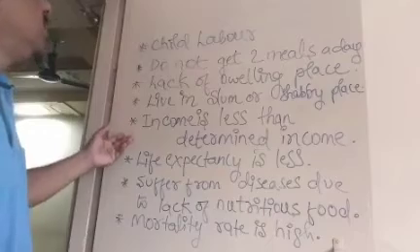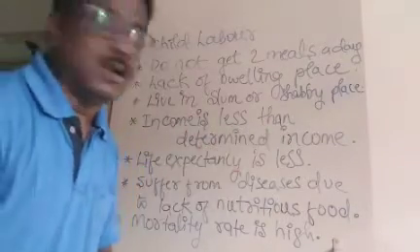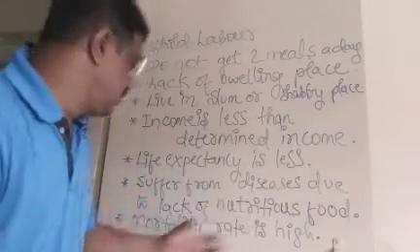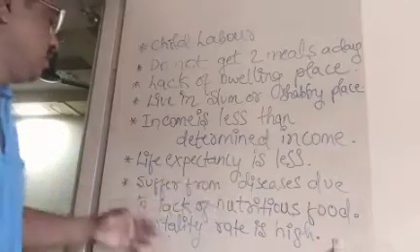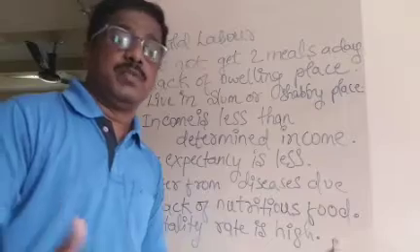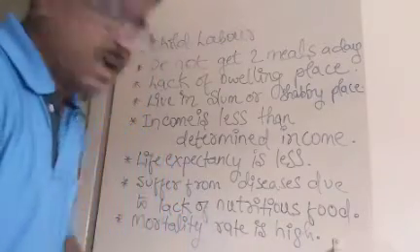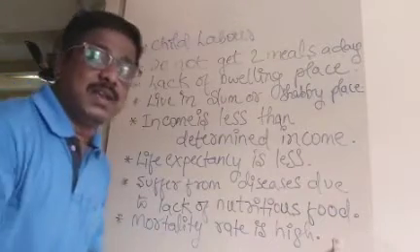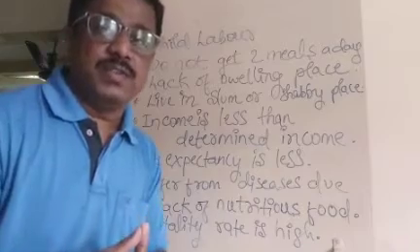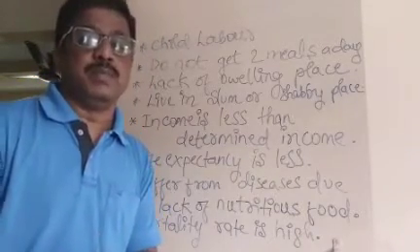Then other than this, their income is very less compared to the determined national income, and then their life expectancy is less. They suffer from diseases due to lack of nutritious food. They do not get proper nutritious food, and because of that they suffer from various diseases, and then their mortality rate is very high, right? That means because of lack of nutritious food, more death ratio is seen in these people.